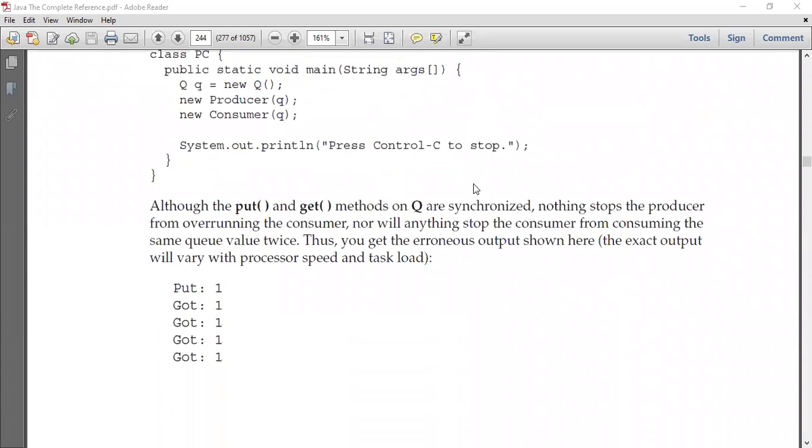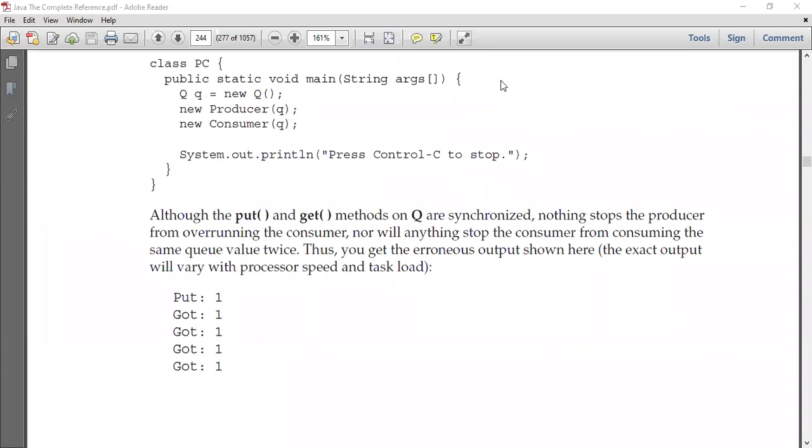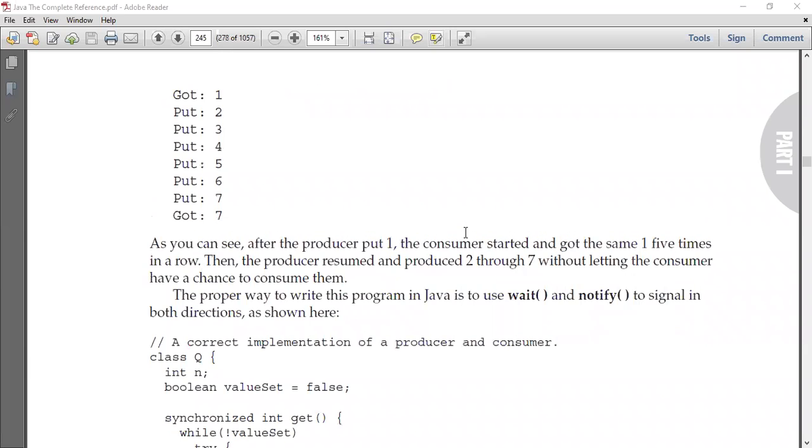Before that, I would like to show the output. You see that the producer has produced the value called 1, and the consumer is trying to consume the same value again and again, because the consumer is not checking whether a producer has produced a new value or not. That's why I'm getting this sort of output. Next the producer is producing 2, 3, 4, 5, 6. It is not checking whether the consumer has consumed the value. The consumer has not consumed 2, 3, 4, 5, and 6, but the producer continuously produces the value. You see that up to 7 it has produced.